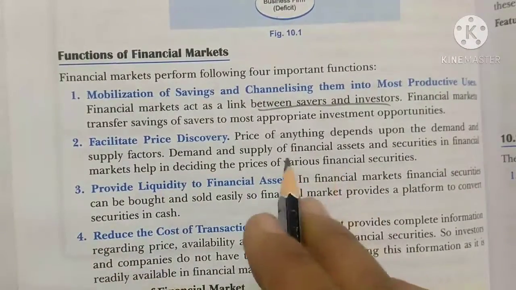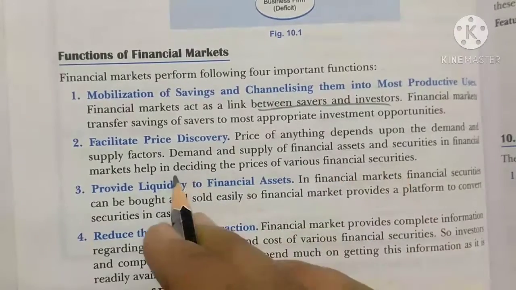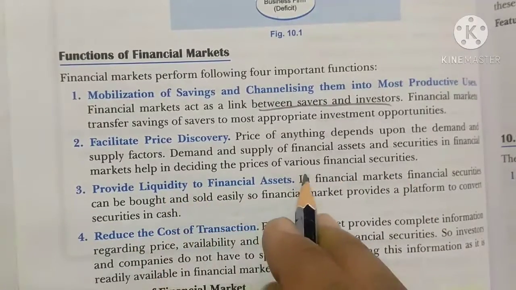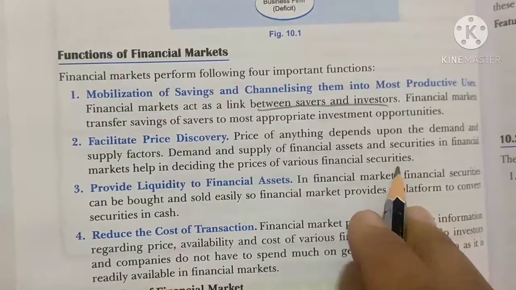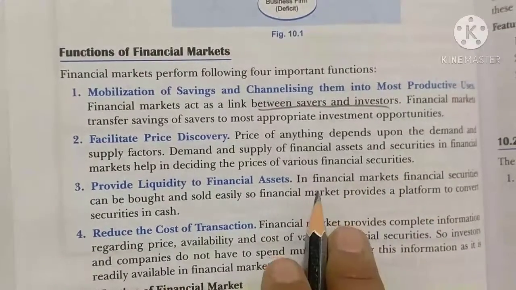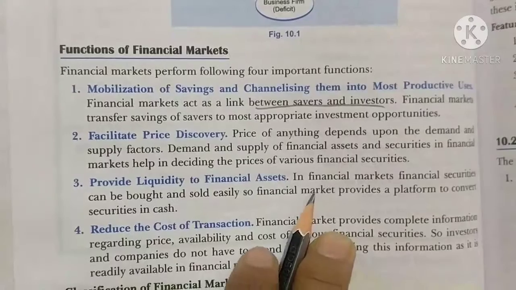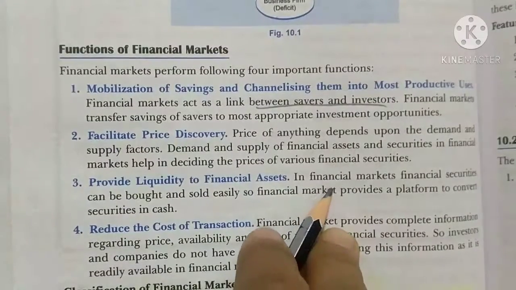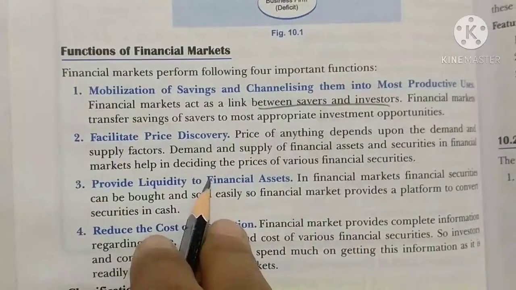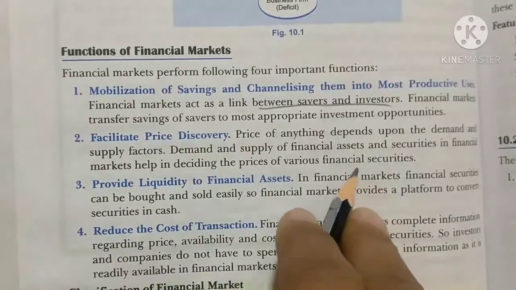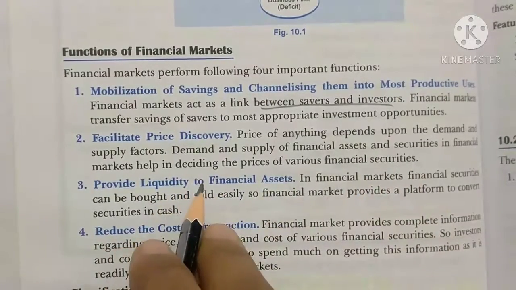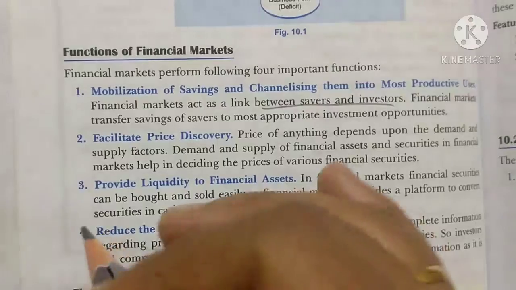Demand and supply of financial assets and securities in financial markets help in deciding the prices of various financial securities. So it helps in fixing the price with the help of demand and supply factors.